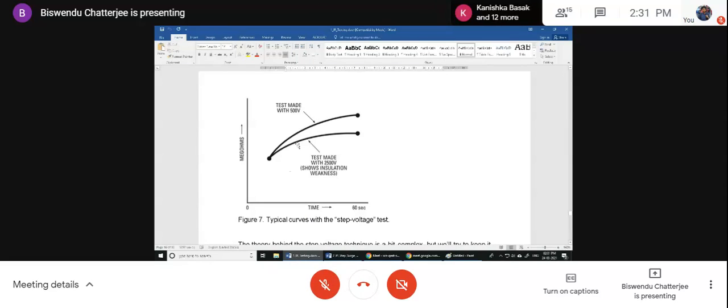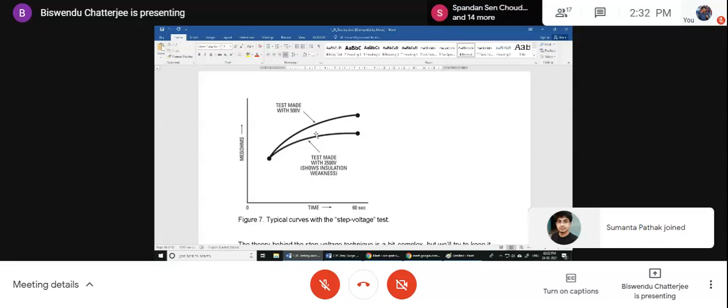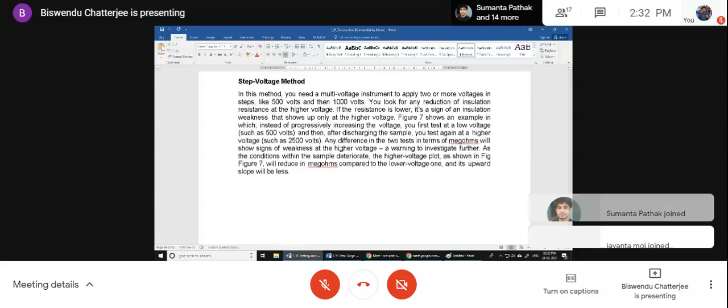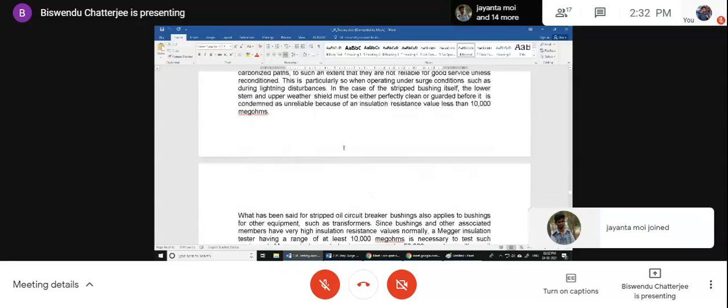If with time, what we expect is that the insulation resistance should increase with time. For a good insulation, it will increase; for bad insulation it will not increase. Why? For good insulation it will increase because of the capacitive current. Now for the capacitive current, a complication arises, that you see in this curve which we were explaining.